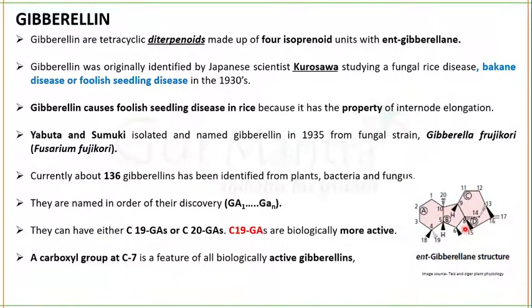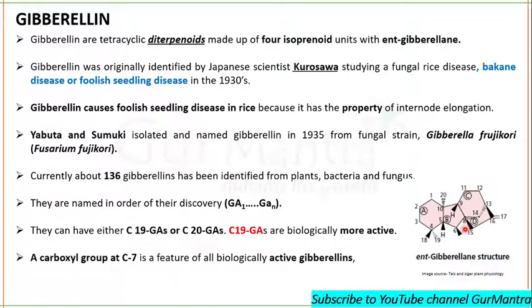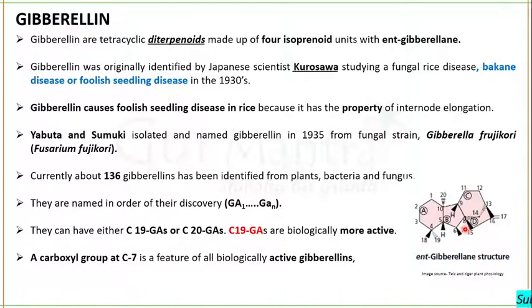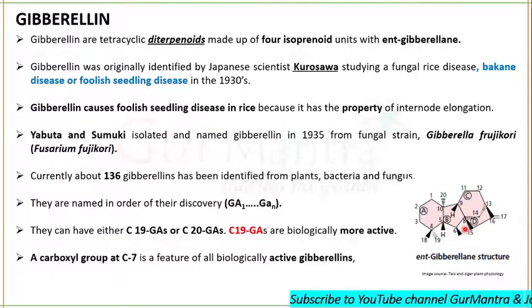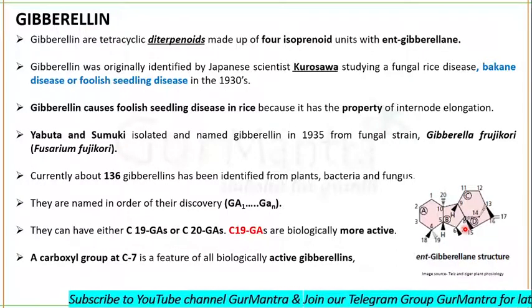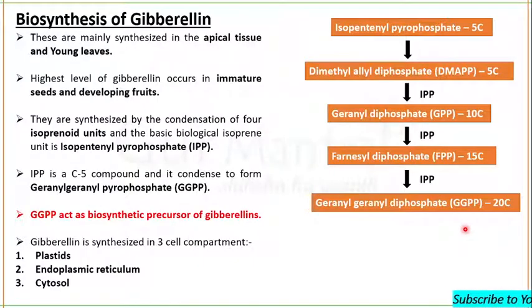And Kurosawa was the first one to discover gibberellin while studying the Bakanae disease, or foolish seedling disease, during the 1930s. And Yabuta and Sumiki isolated the gibberellin from Gibberella fujikuroi, now known as Fusarium fujikuroi, right? Okay, so let's talk about biosynthesis of gibberellin now.